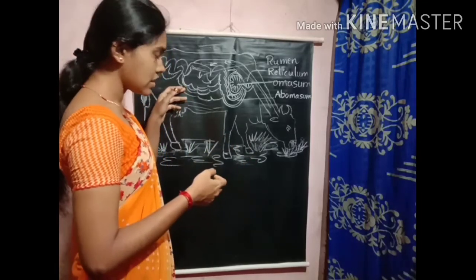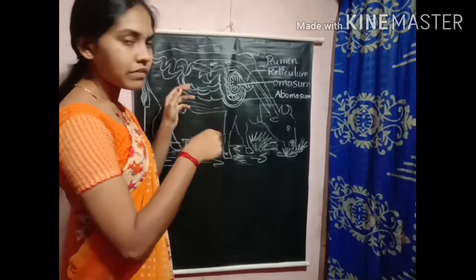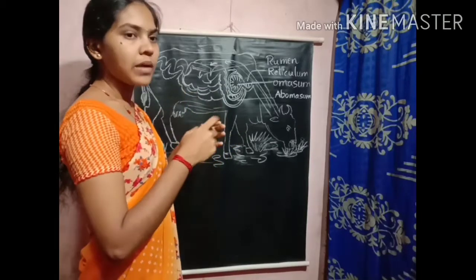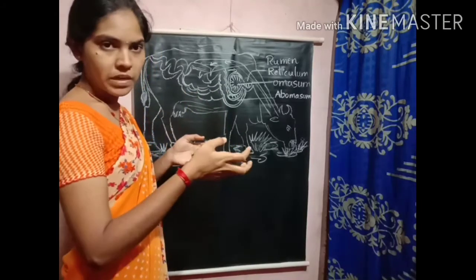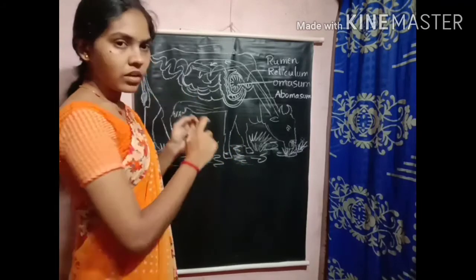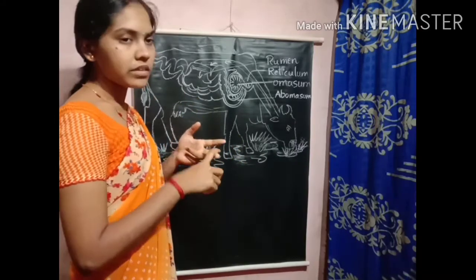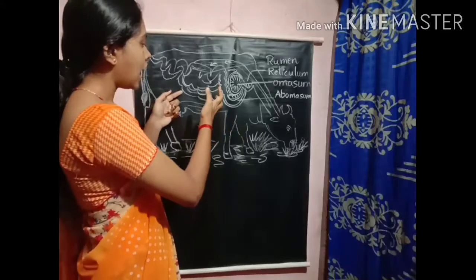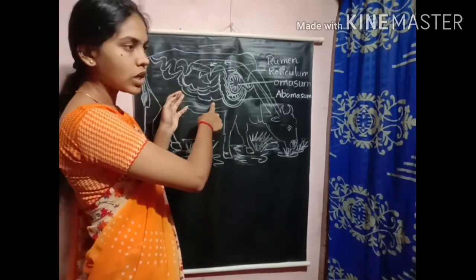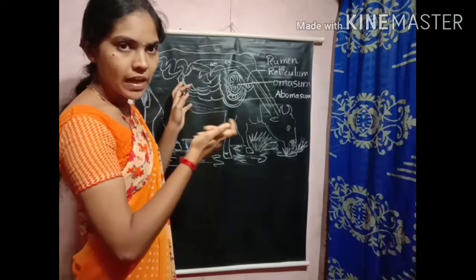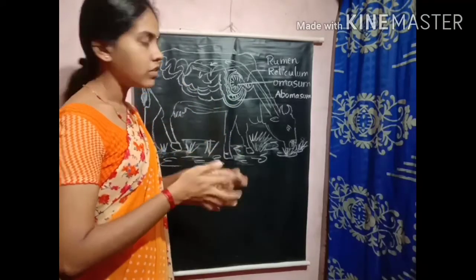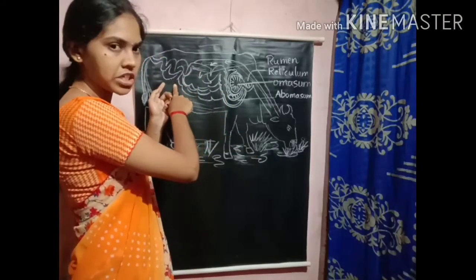Once the digestion is over, fat, protein, and starch are converted into simpler substances, and the required materials will be absorbed by the walls of the small intestine, that is the villi. The villi will absorb the required materials, and the remaining unwanted food will be sent to the large intestine.